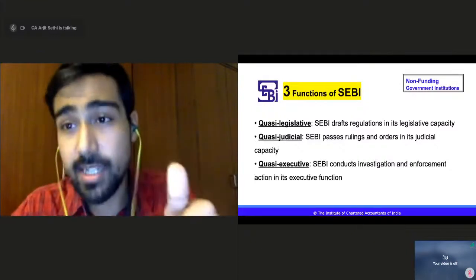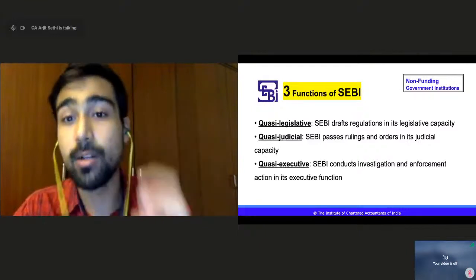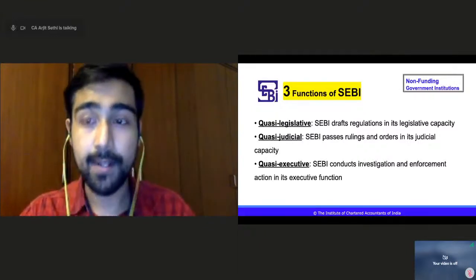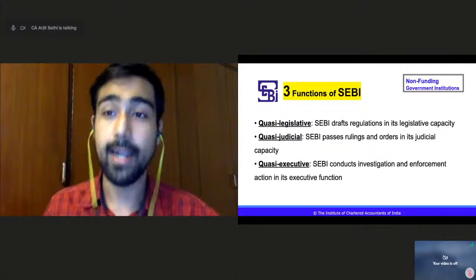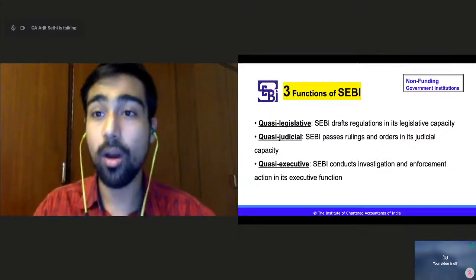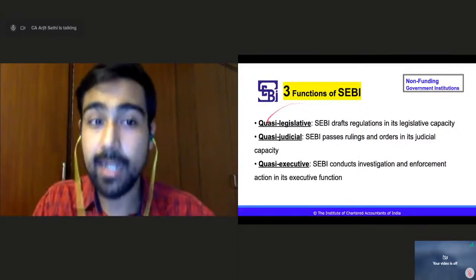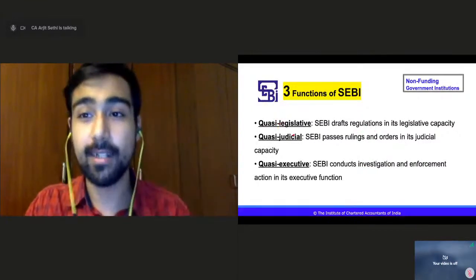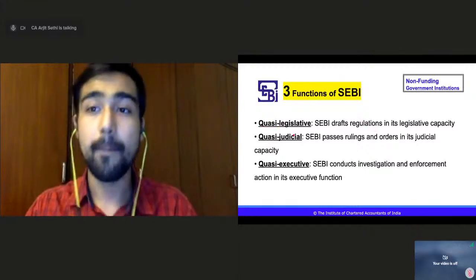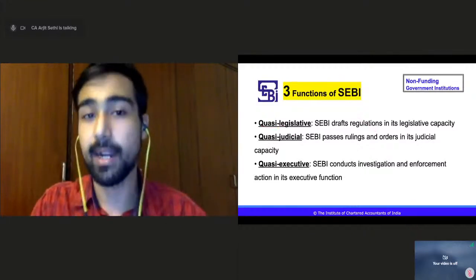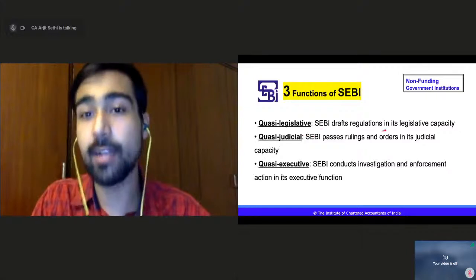So the quasi-legislative is SEBI drafts regulation in its legislative capacity. It cannot create a law itself, but it helps in drafting regulations. That is why quasi. It looks like a legislative function, but actually it facilitates, it helps in that. So SEBI drafts regulations.